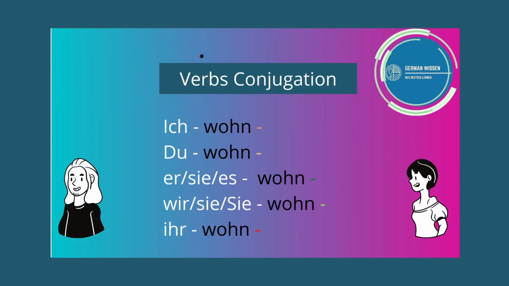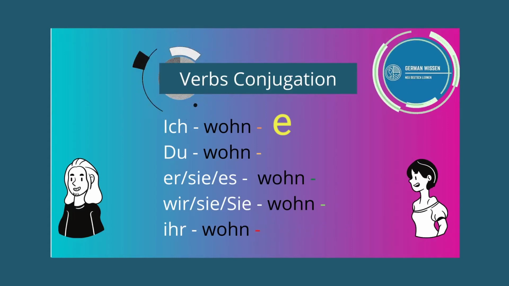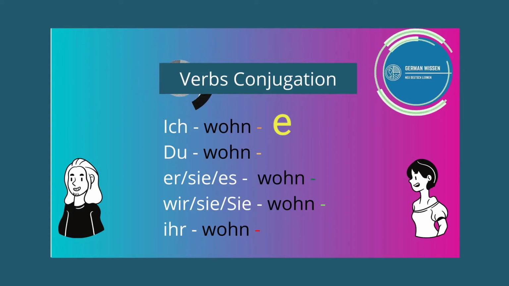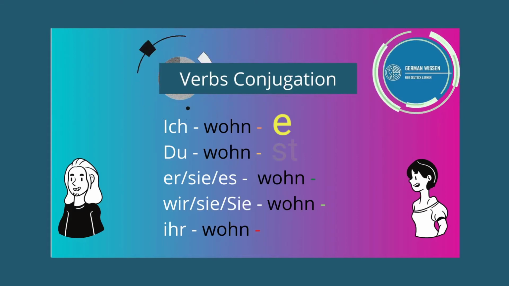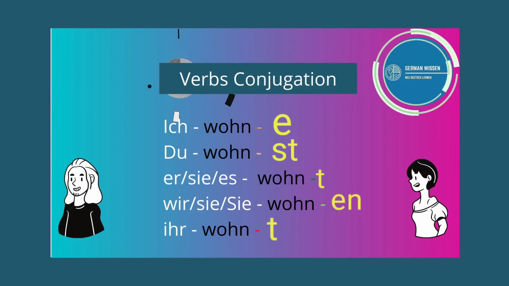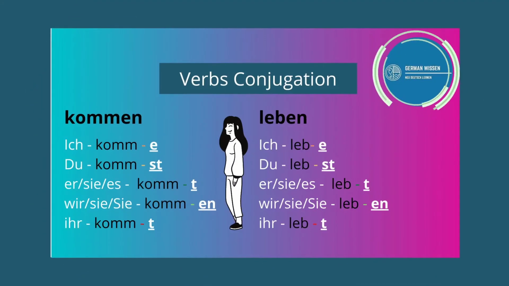Like I said before, with Ich we use E. Root word is wohn, so the sentence will be Ich wohne. Again with the same trick, with du we use ST, so the sentence will be Du wohnst, and the next endings will follow accordingly. Hope you understood now how to conjugate, and it is very easy for you now to conjugate other verbs. So let's do a few more verb conjugations.